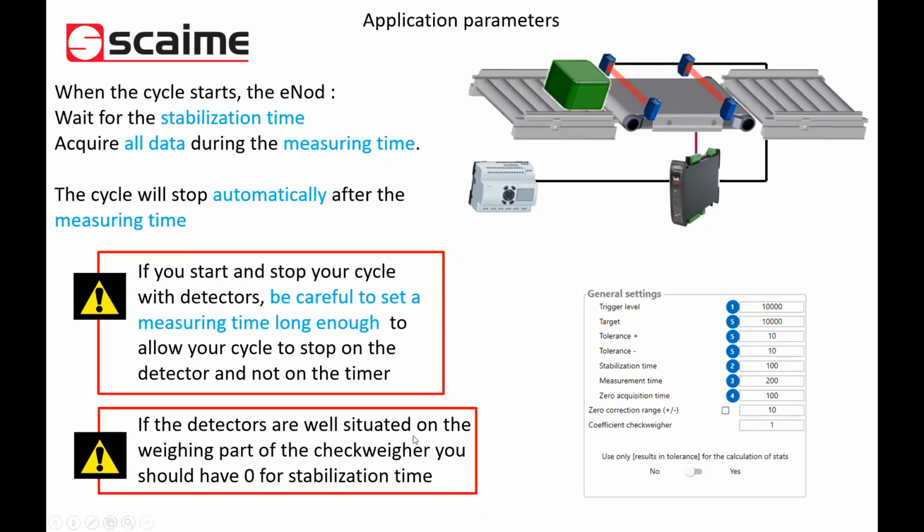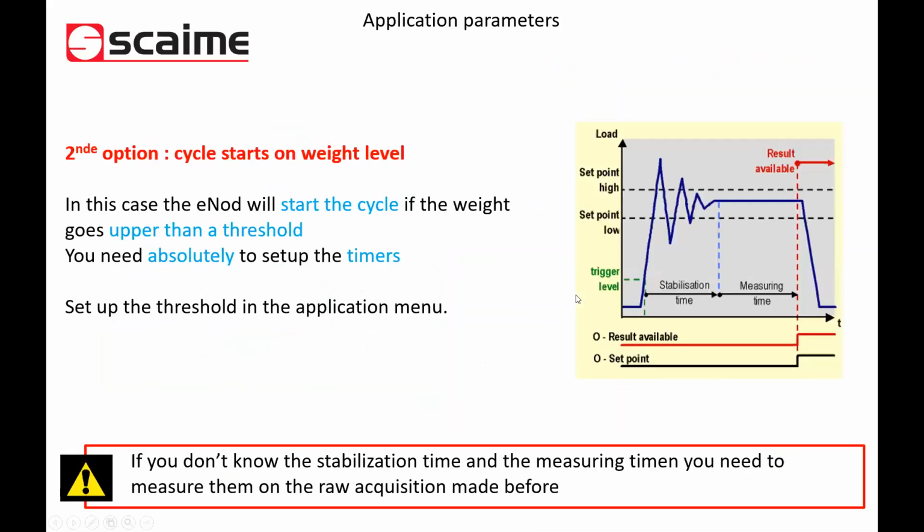And for the stabilization time, we will put 0 because our detector here is on the scale and we have configured it to start the cycle when the product is entirely past the detector. So the product at that time is fully on the scale and we know that the stabilization time is finished. Exactly. So here it's very easy: you put stabilization time 0, and measurement time something very long, more than the time spent by the product on the scale, so that we can measure until the last detector.